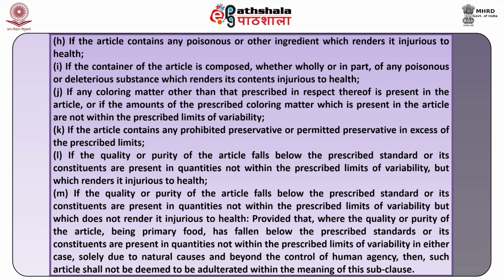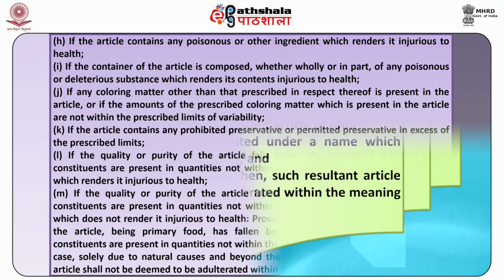where the quality or purity of the article, being primary fruit, has fallen below the prescribed standards, or its constituents are present in quantities not within the prescribed limits of variability, in either case solely due to natural causes and beyond the control of human agency, then such article shall not be deemed to be adulterated within the meaning of this subclause.